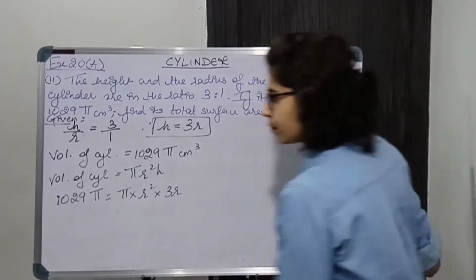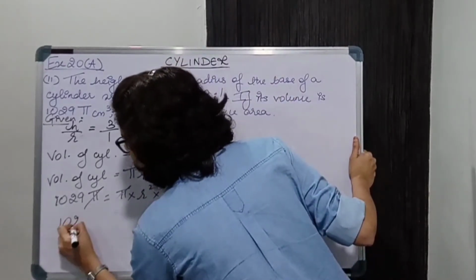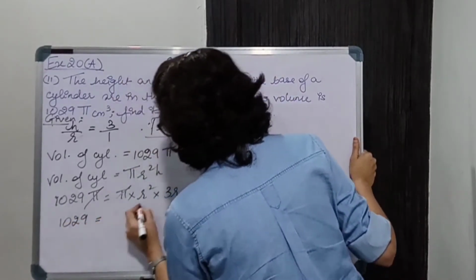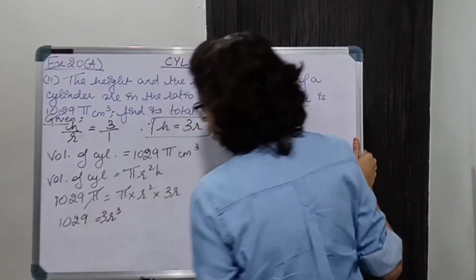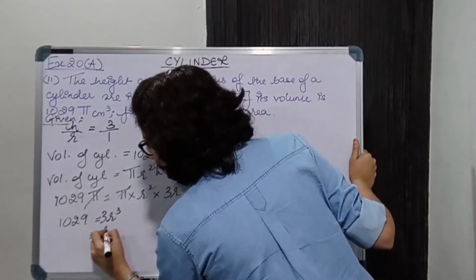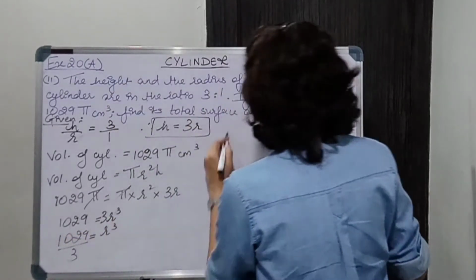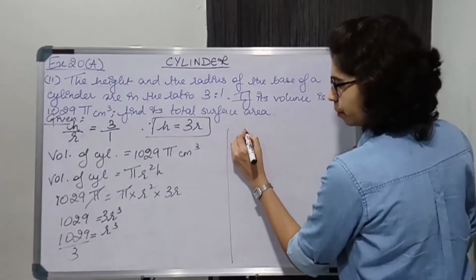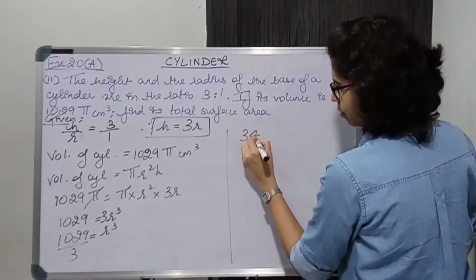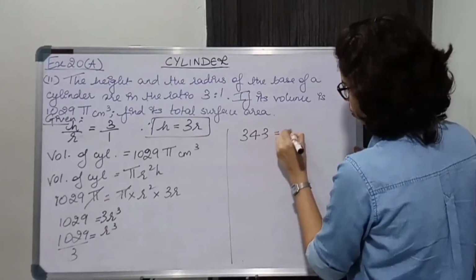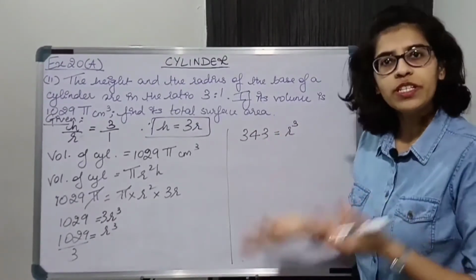Okay. Pi gets cancelled. 1029 is equal to r square into r will give r cube, and 3 will remain as it is. Okay, so r cube is 1029 upon 3. So this gives 343 equal to r cube. 7 cube is 343.